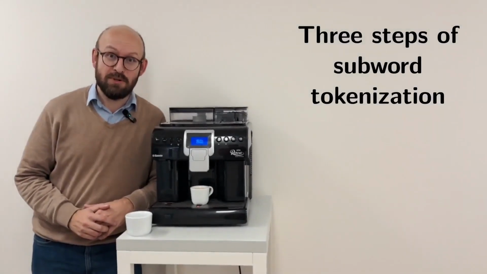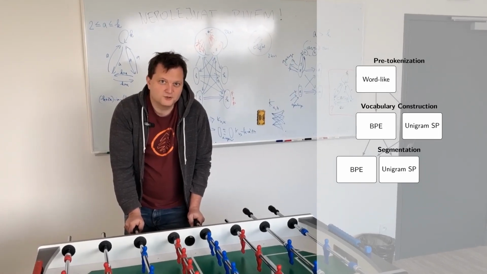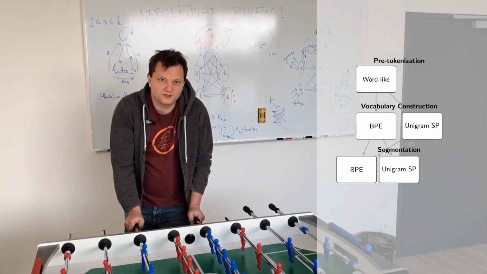Subword segmentation methods, like SentencePiece or BPE, are widely used in NLP models for their efficiency, but they struggle with capturing language morphology. In this paper, we try to fix it. The usual approach to subword tokenization consists of pre-tokenization into word-like units, statistical vocabulary learning using byte pair encoding or the unigram model, and finally segmenting the word-like units into subwords using the corresponding algorithm.